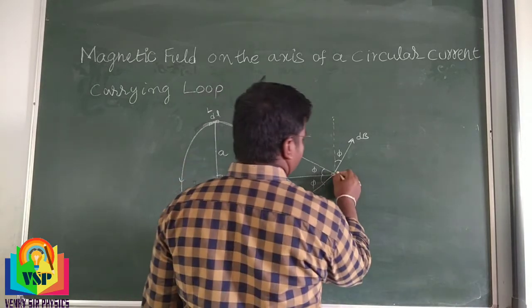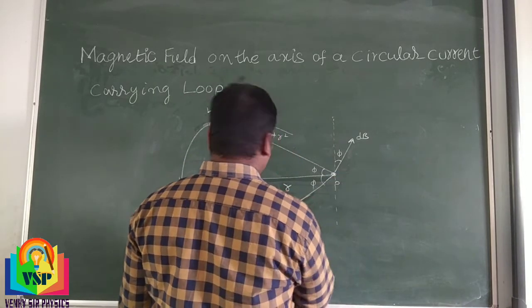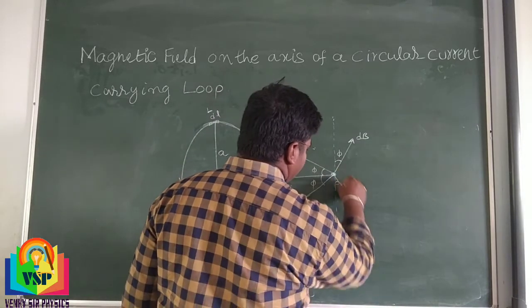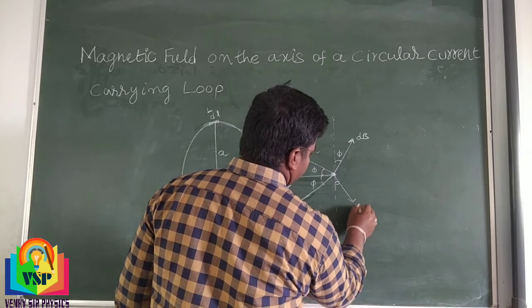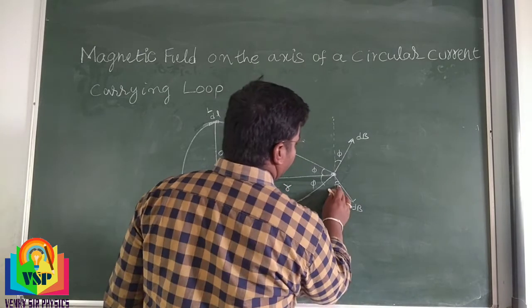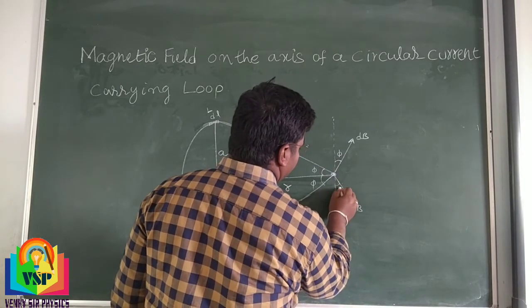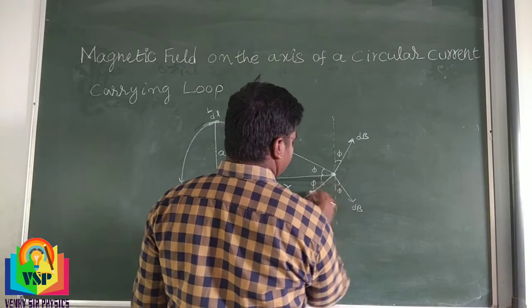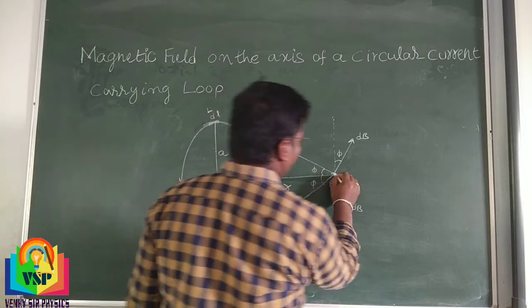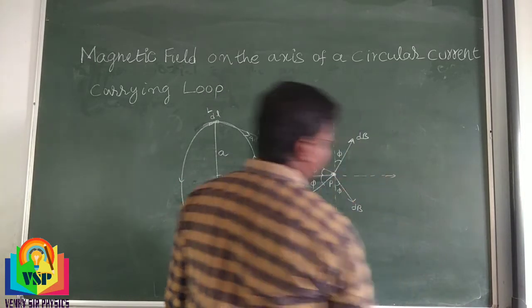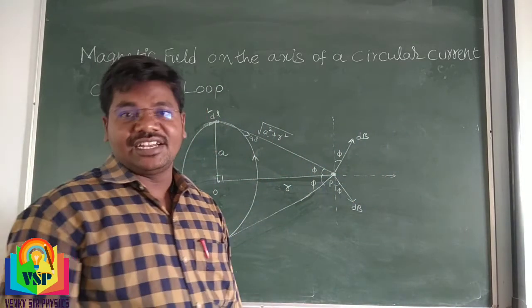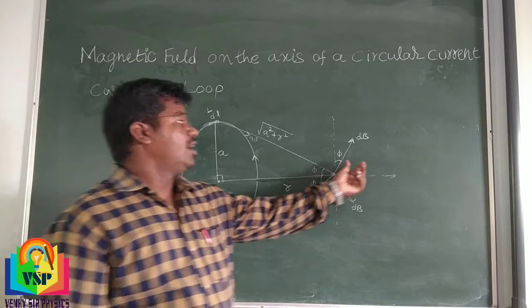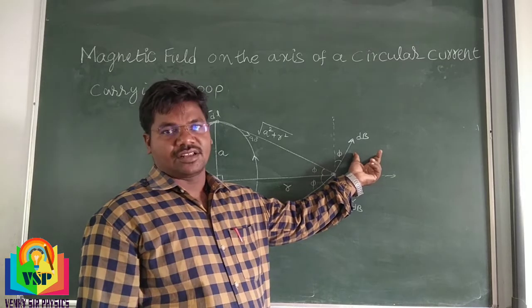For MP, the dB direction is in this way with angle phi. We can extend OP in this way, the direction of the resultant magnetic field. Now coming to the components of the dB vector.